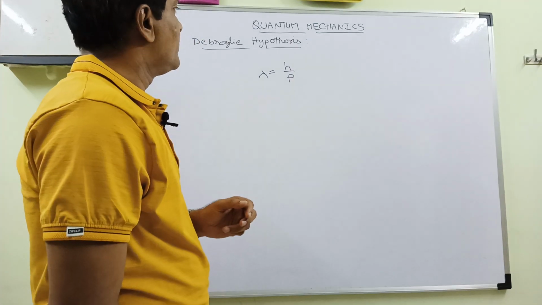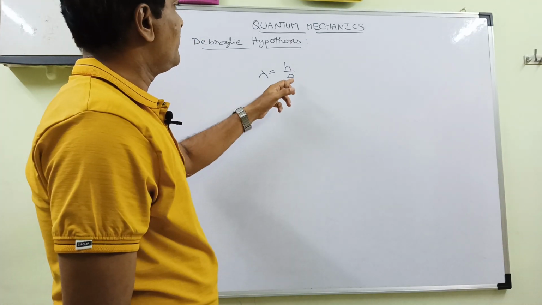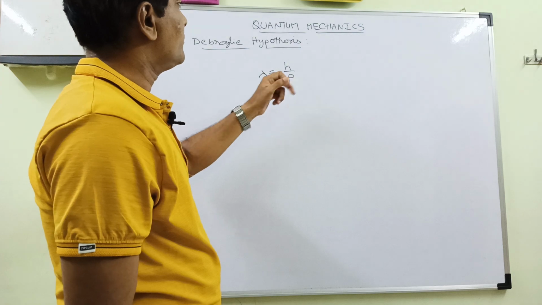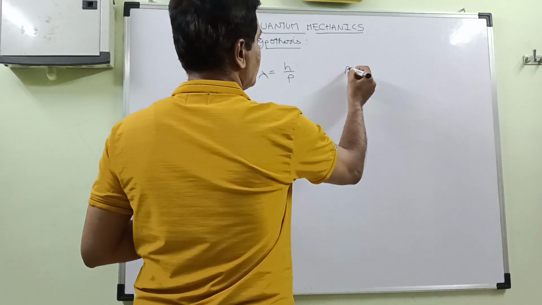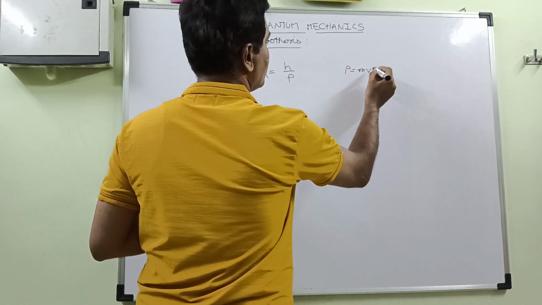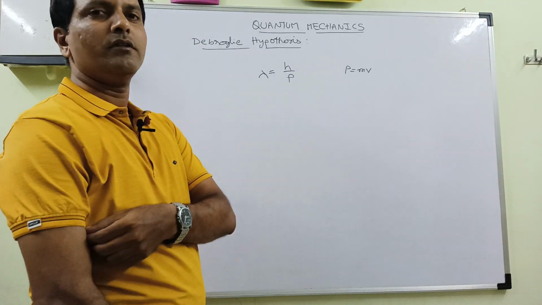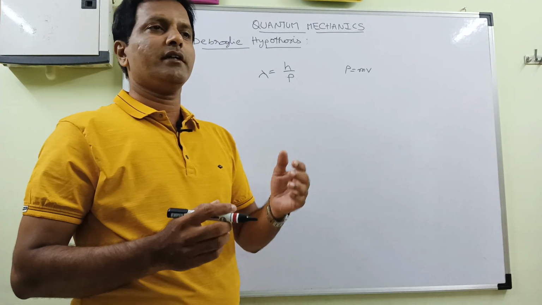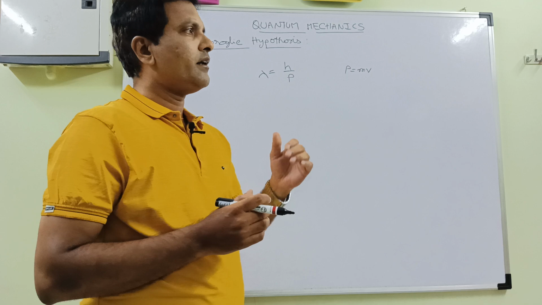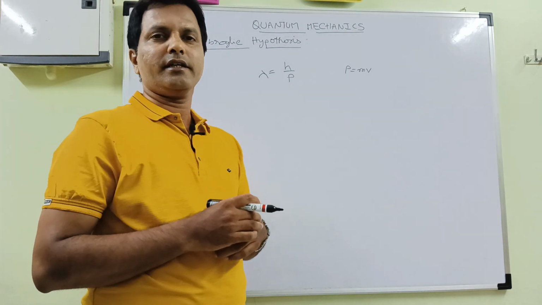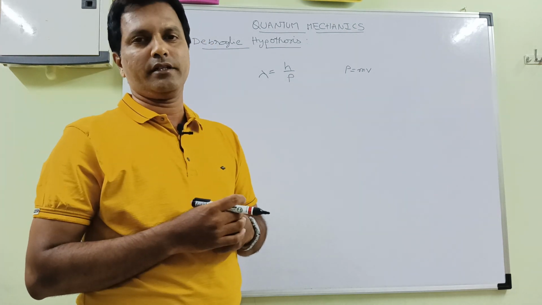We know p is equal to mass into velocity. In this way he proposed that wave-particle duality can be applied to all microparticles.